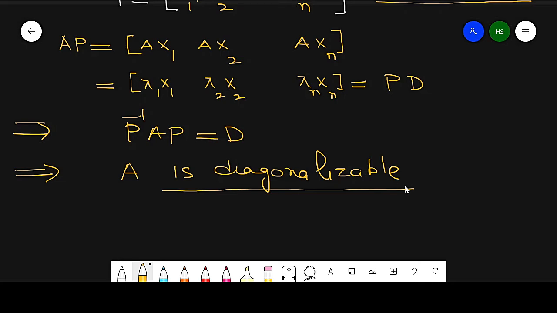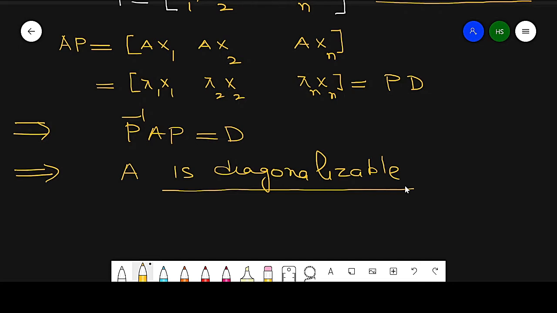If we construct linearly independent vectors, then we can prove that P inverse AP is a diagonal matrix. Now we will discuss this entire thing with only one example.